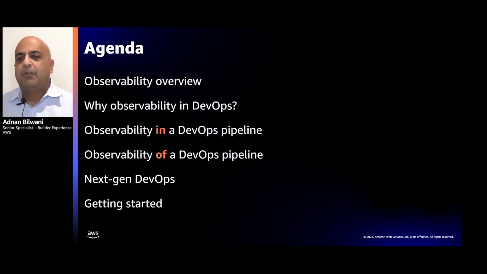Would love to start by establishing some common ground for what we mean when we speak about observability. Then highlight why observability in DevOps. Next, let's dive deeper into different areas of observability when it comes to DevOps. Talk about this maturing term called next-gen DevOps. Share what AWS is doing in that next-gen DevOps space. And last but not least, some key things you can do to get started if you're not already there.